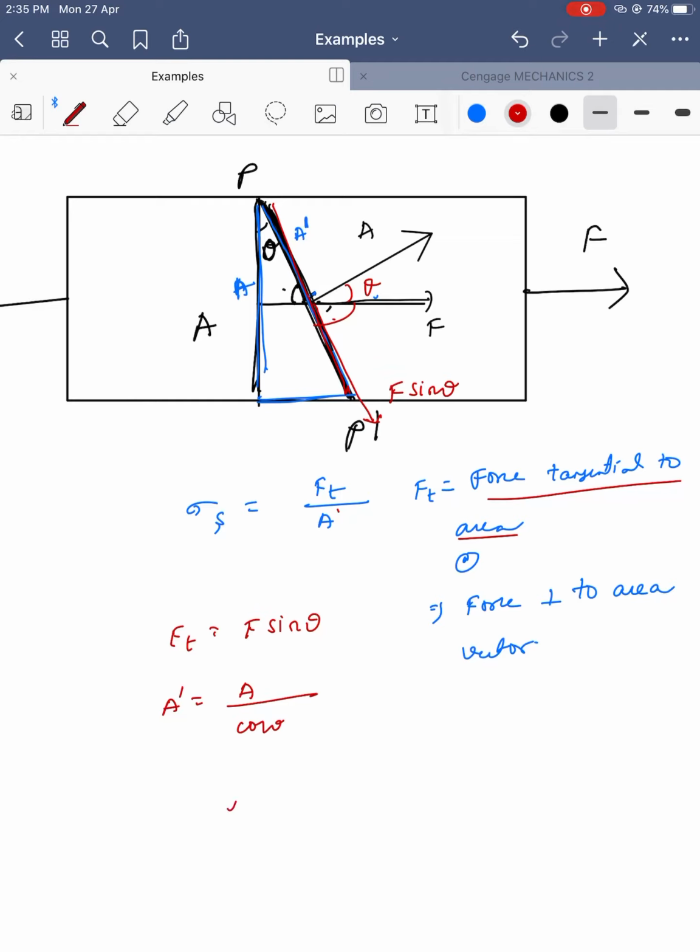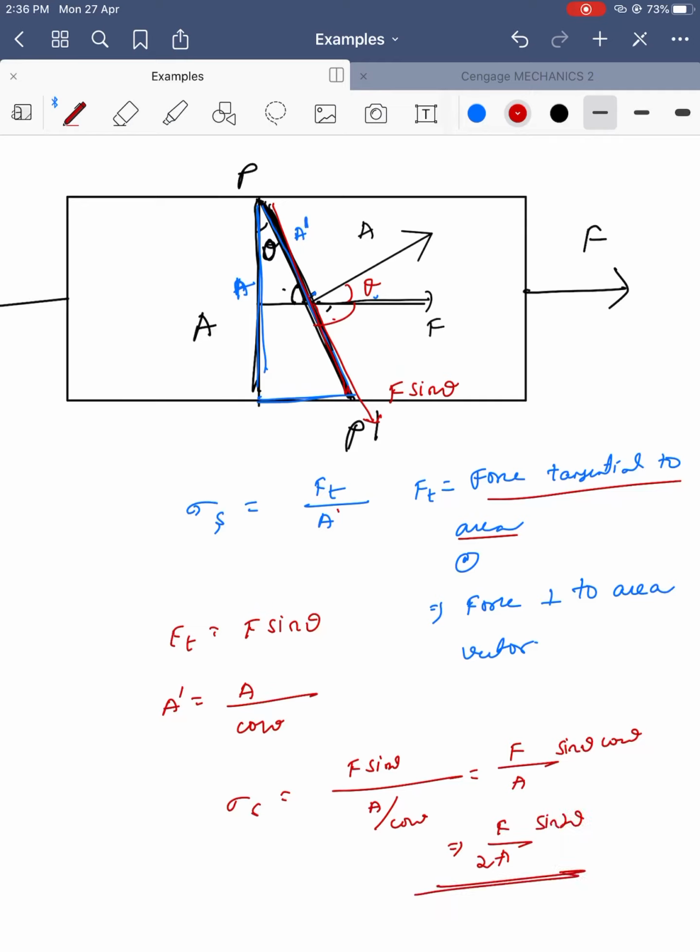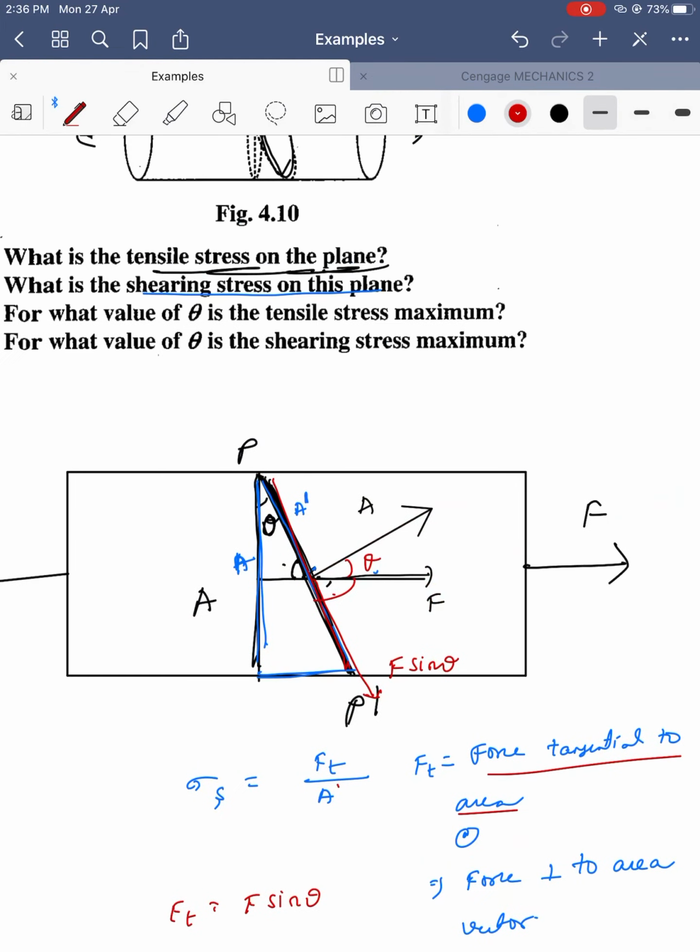So sigma S is equal to F sine theta by A by cos theta, which is F by A sine theta cos theta. We can write it as F by 2A sine 2 theta. So this is the shear stress, or tangential stress.